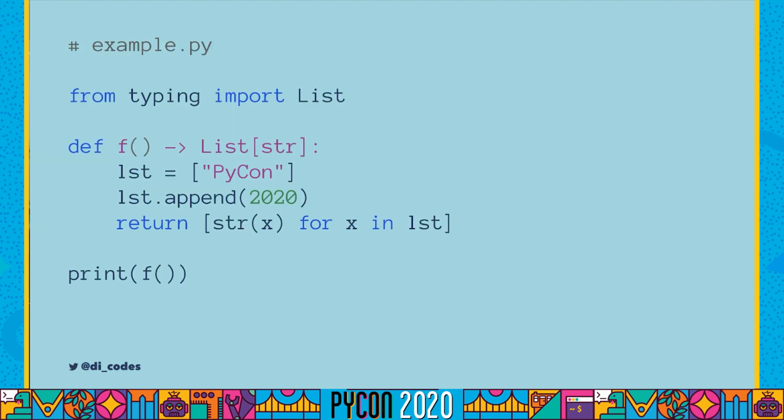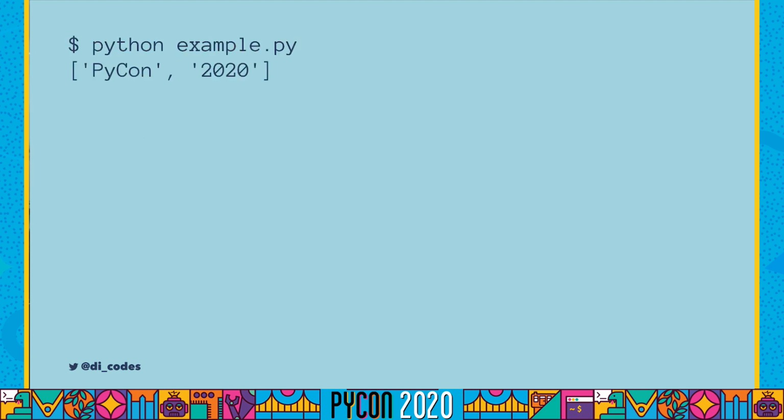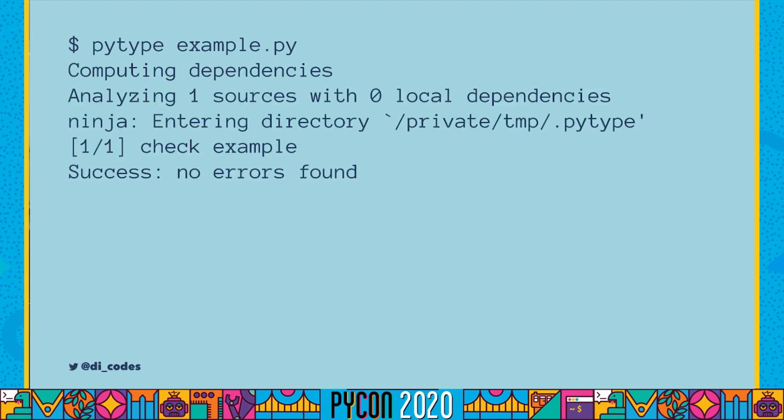The other difference, runtime lenience, sort of comes down to a difference in philosophy between these two tools. So Pytype is going to allow any operation that will succeed at runtime and doesn't contradict any existing annotations. So here we have a function f that's annotated as returning a list of strings, and in that function we create a list that contains a string, we add an integer to it, which would be sort of like mixing types, but then we do return a list of strings. If we run this, we get the answer that we expect. There's no runtime type error. We get PyCon 2020. If we run this with Pytype, it says that there's no errors. This isn't going to produce a type error at runtime.